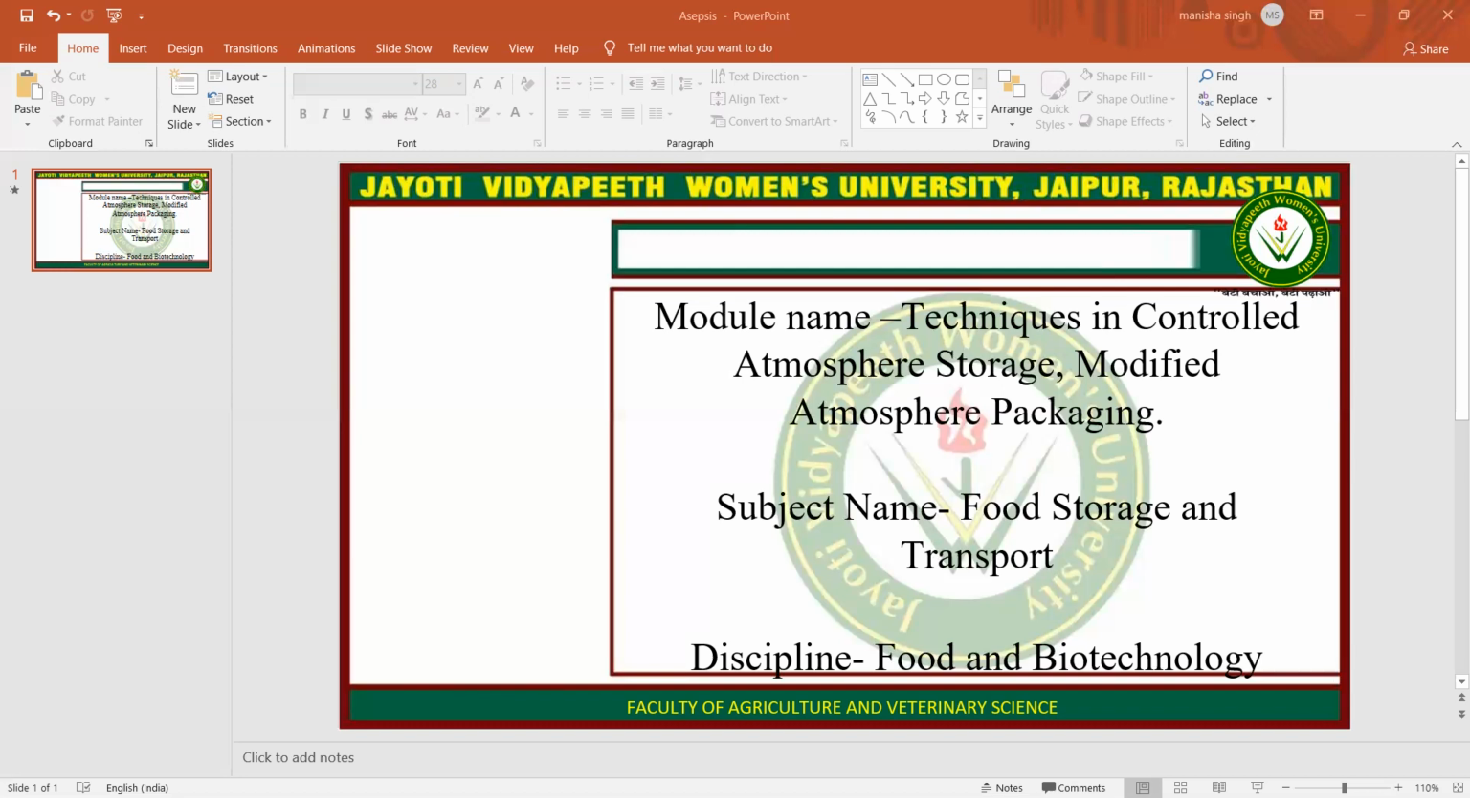Then disadvantages are: it is quite expensive, temperature control is required, different gas composition is needed for each type of product, and special operation and operator training are required. Once the pack opens or leaks, the benefits are lost.